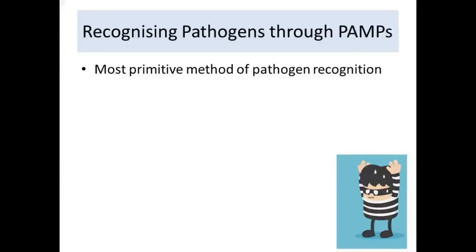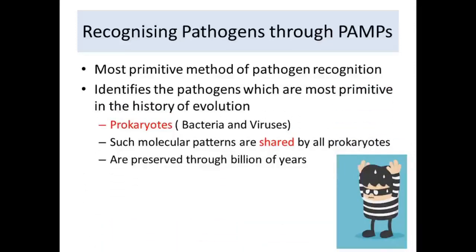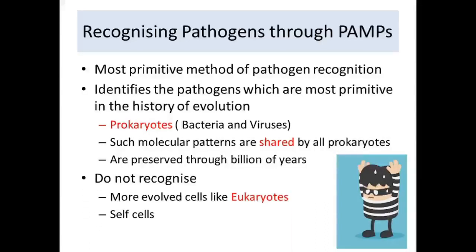This is one of the most primitive methods of pathogen recognition. This identifies the pathogens which are most primitive in the history of evolution. That means primarily it identifies the prokaryotes, bacteria and viruses. Such molecular patterns are shared by all prokaryotes, and these molecular patterns have been preserved through billions of years. But at the same time, this does not recognize the more evolved cells like eukaryotic cells.